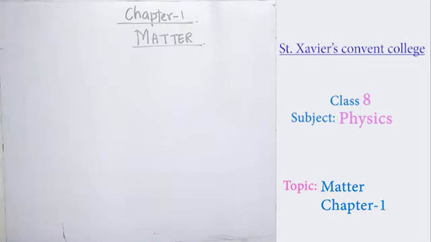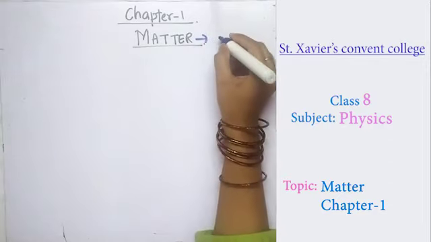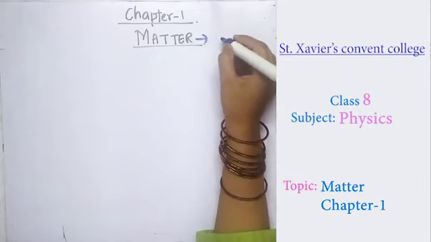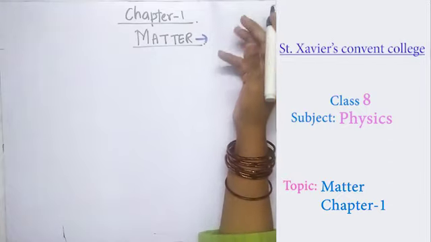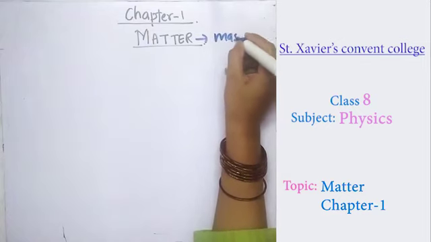Matter is anything that occupies space, has mass, and can be perceived by the senses. I think you already know these points: matter is any substance that has mass.